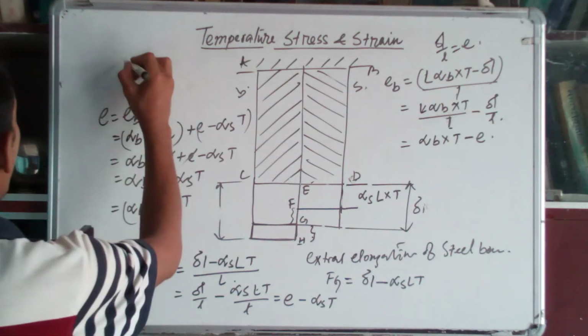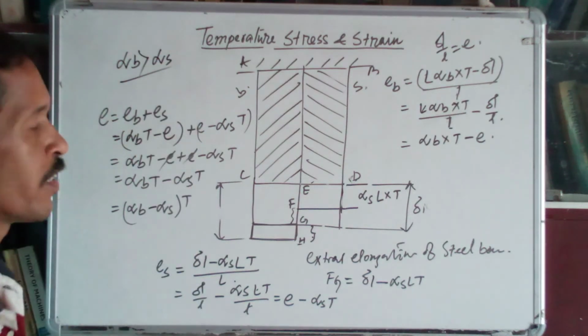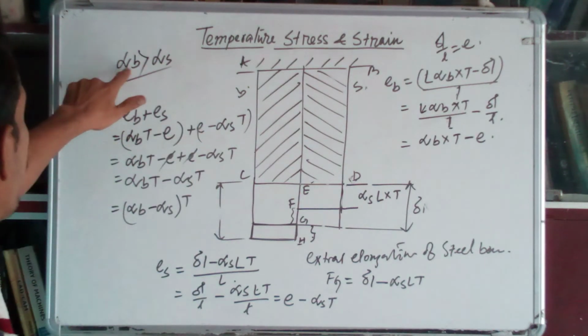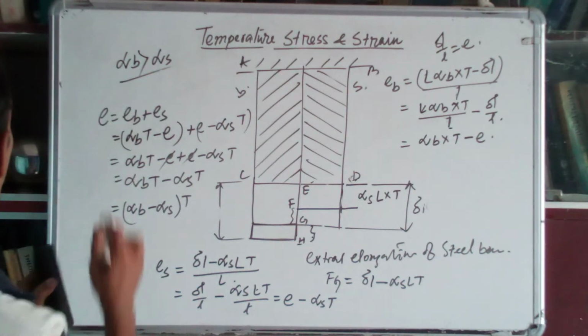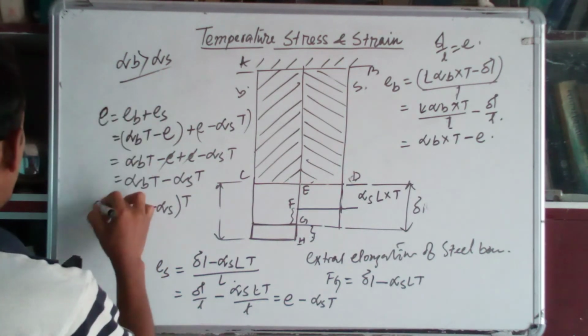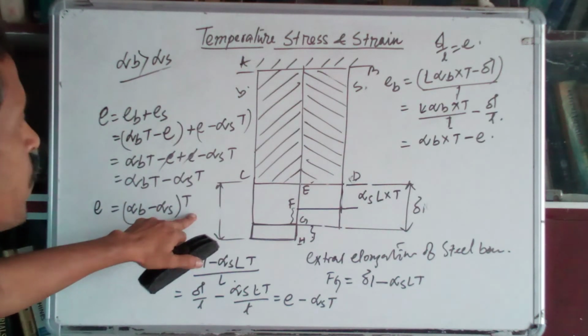Alpha b is always greater than alpha s. That means the coefficient of linear expansion of brass is more than that of steel. So total strain is equal to alpha b minus alpha s into T.